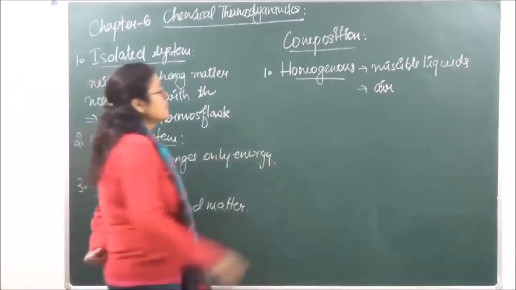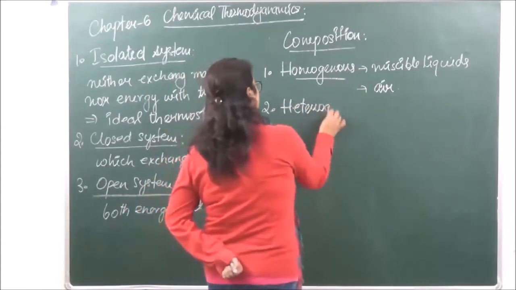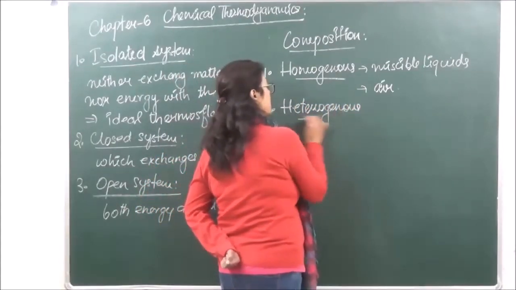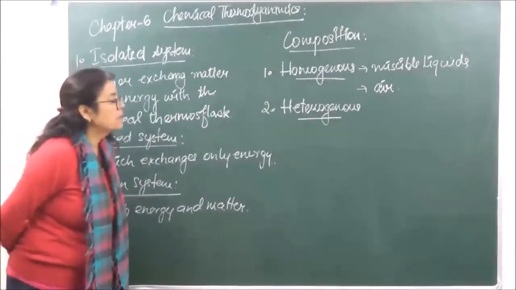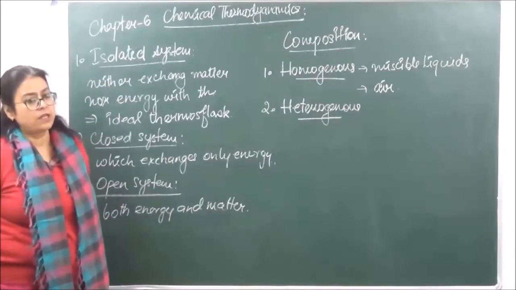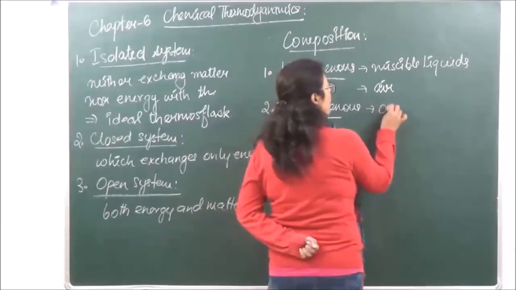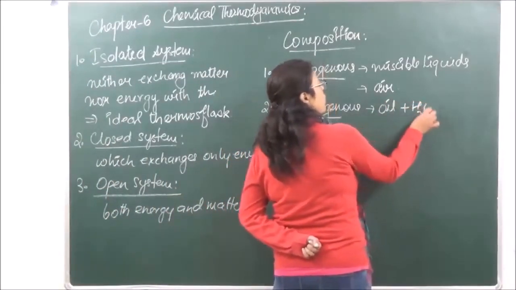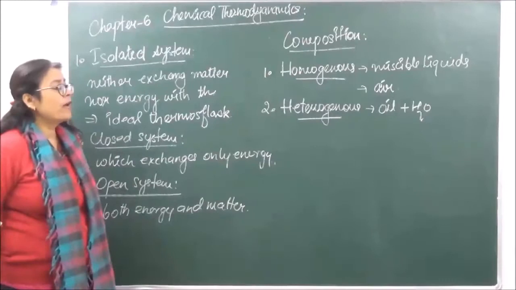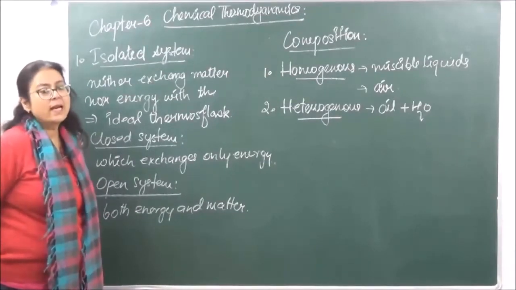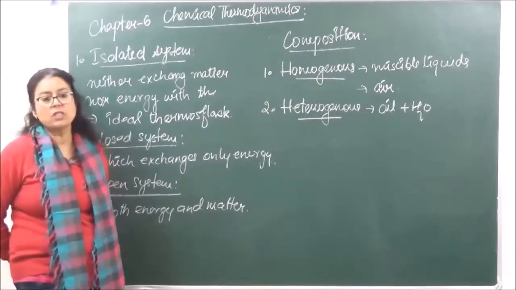Okay? Whereas the second type of system which we have is known as heterogeneous systems. In case of heterogeneous system, there are going to be different phases. It does not consist of one phase. As for example, we can take over here two immiscible liquids like oil and water. If you've taken a system which contains oil and water, we will see that oil can be seen separately and water is going to be seen separately. Such systems are known as heterogeneous systems.